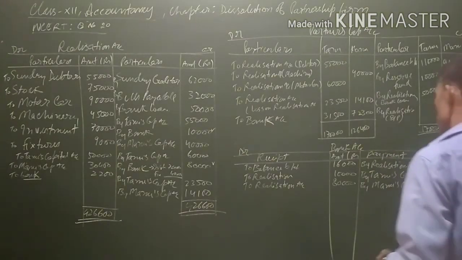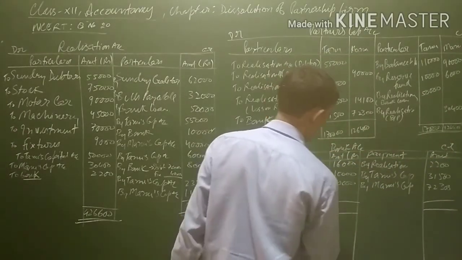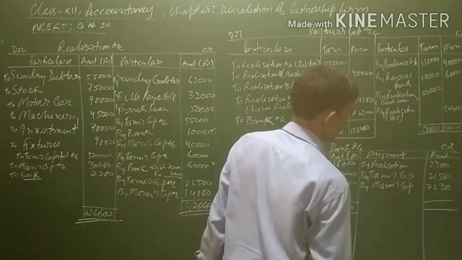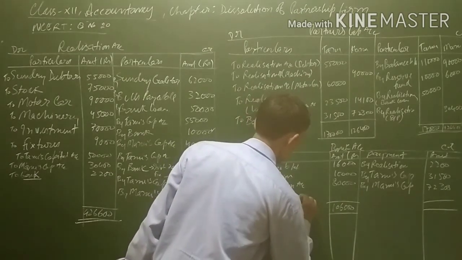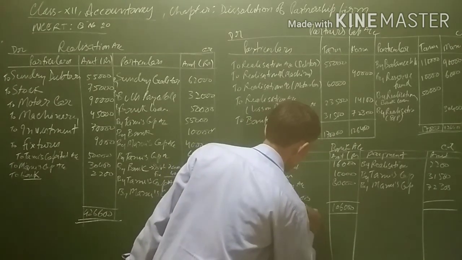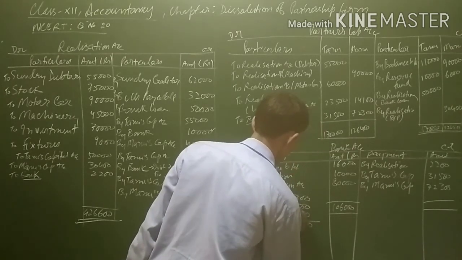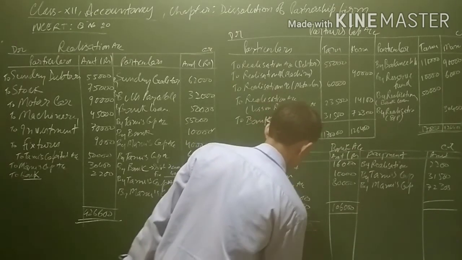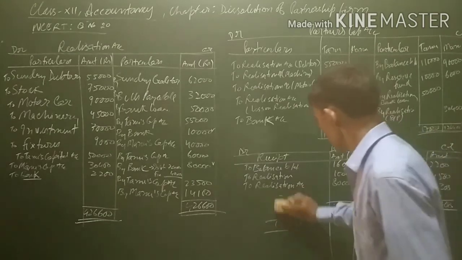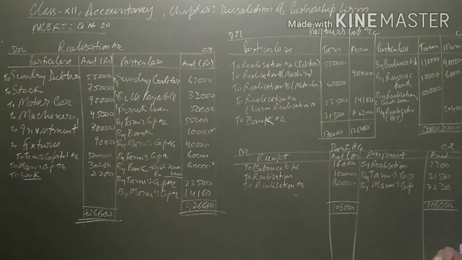So now the balance of the bank account should tally, and we have to find out the balance of the bank account. Let us see: 1,66,000 and 22,300, 31,500, 22,000. Now see, the balance of the bank account is 1,06,000 on both sides, and if the balance of the bank account tallies, we can see that our solution is also correct.